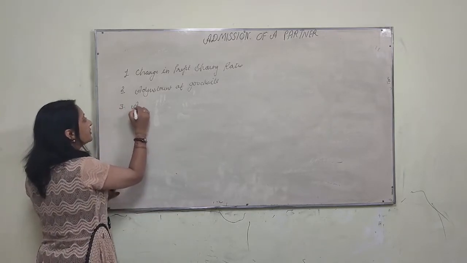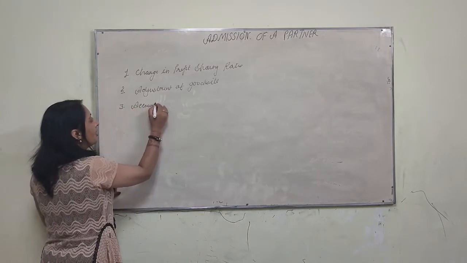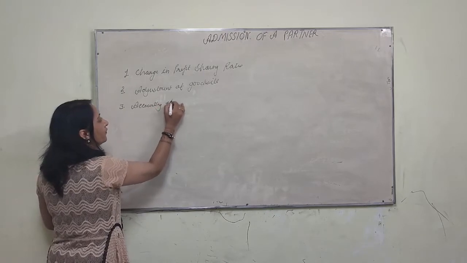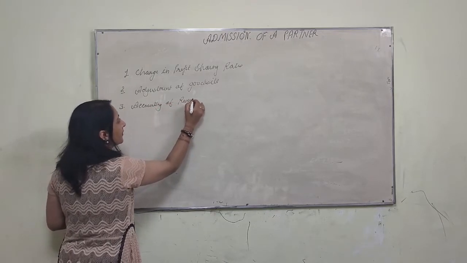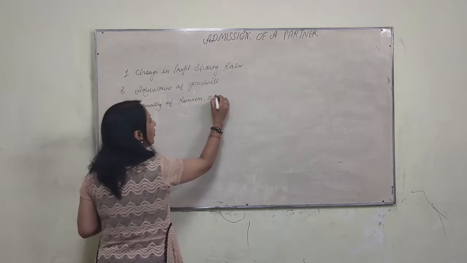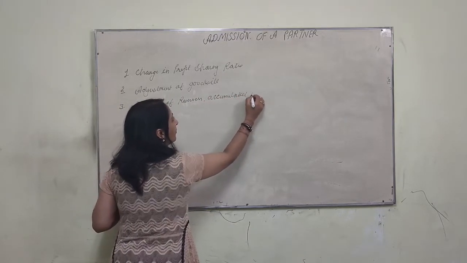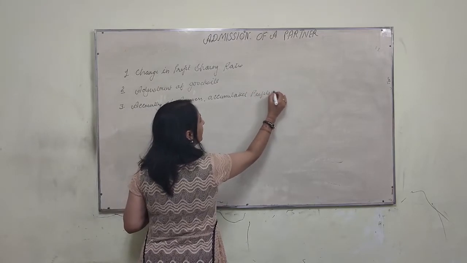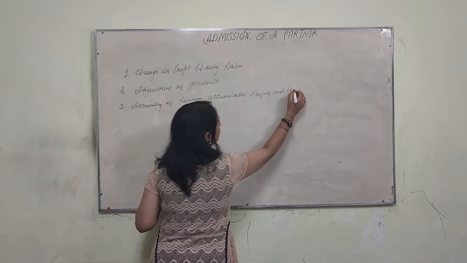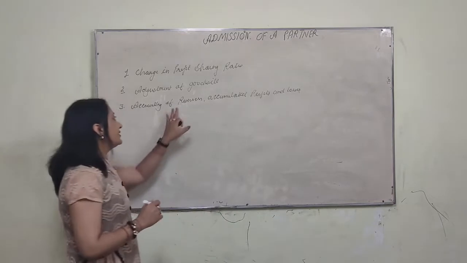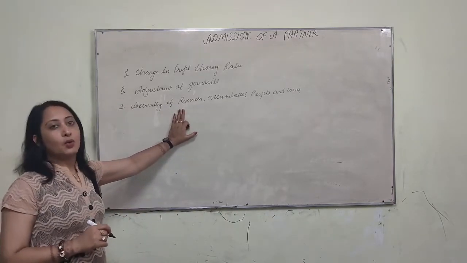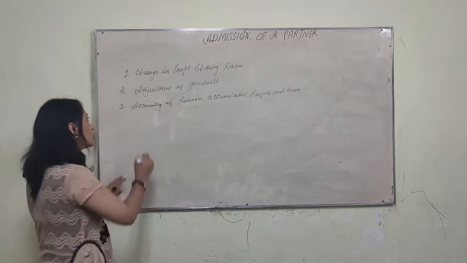The third one is accounting of reserves, accumulated profits and losses. This is also distributed among all the partners in the old ratio.